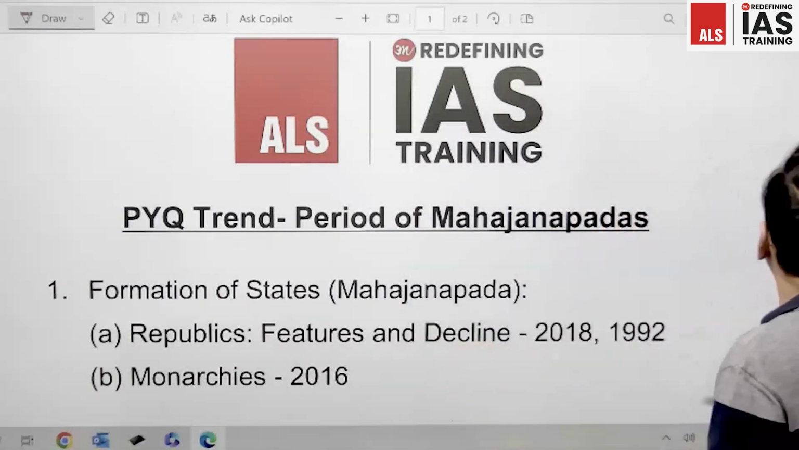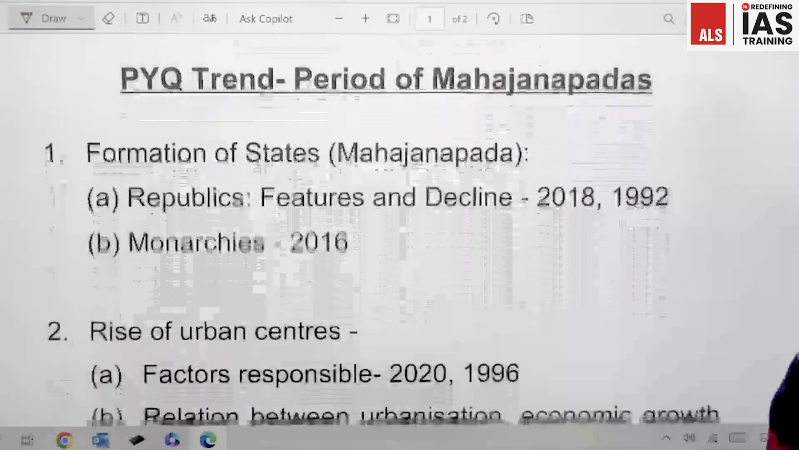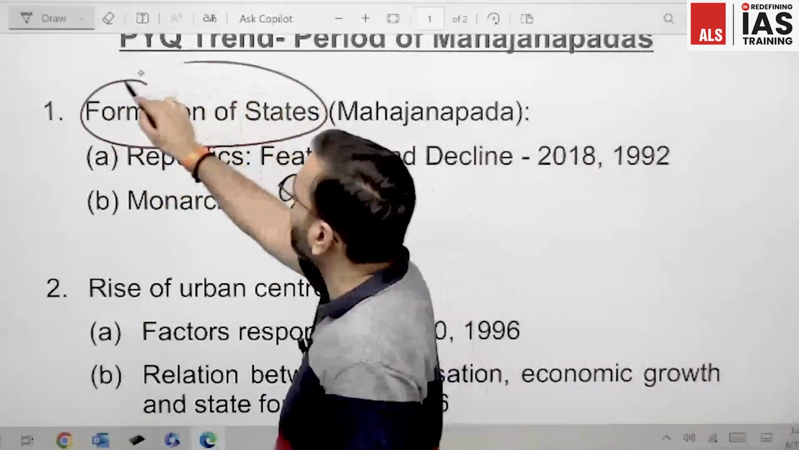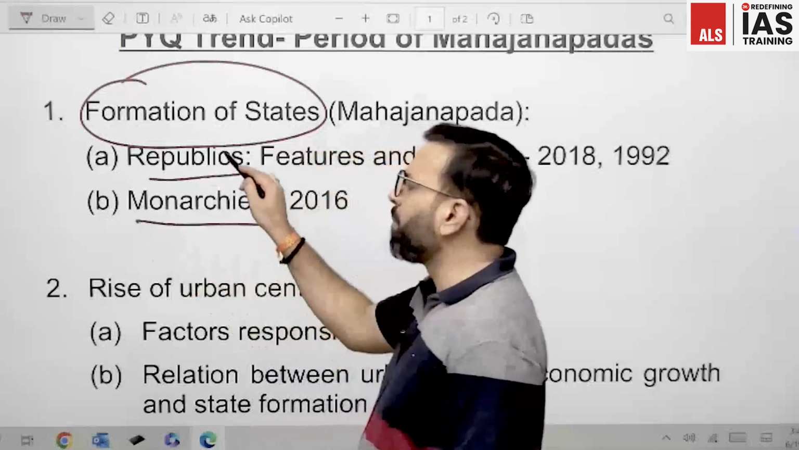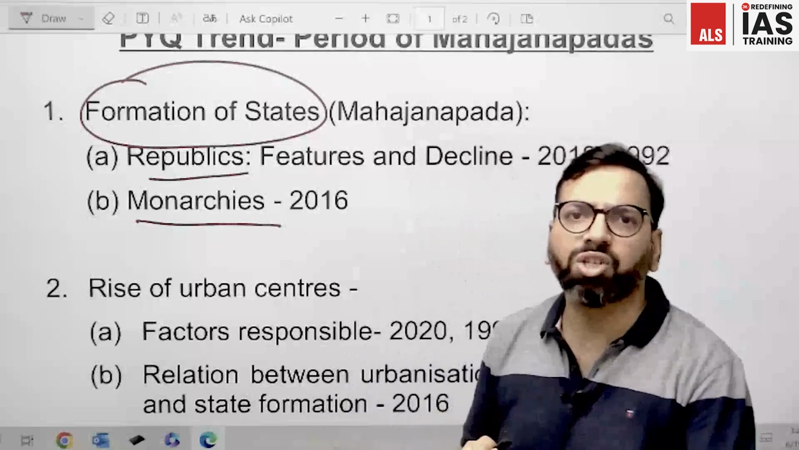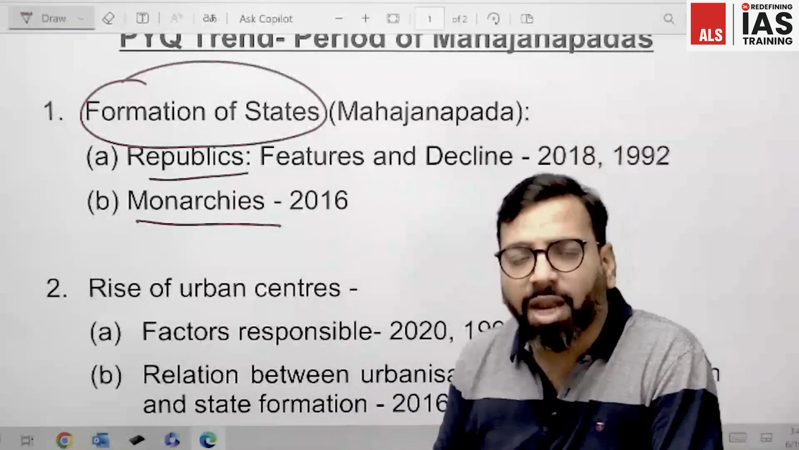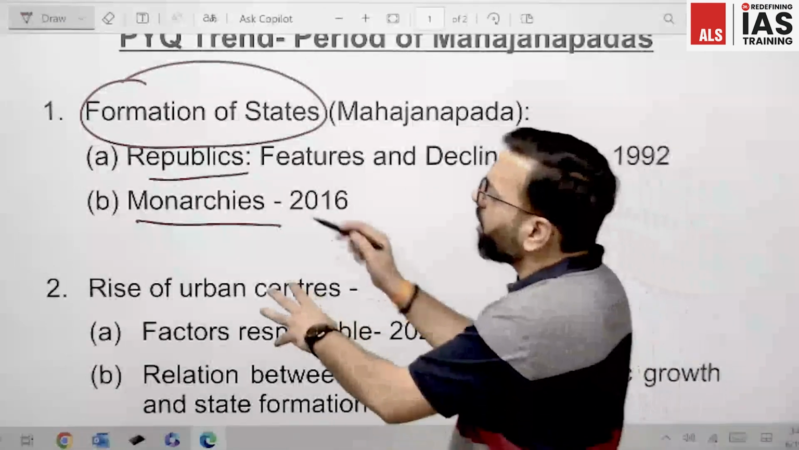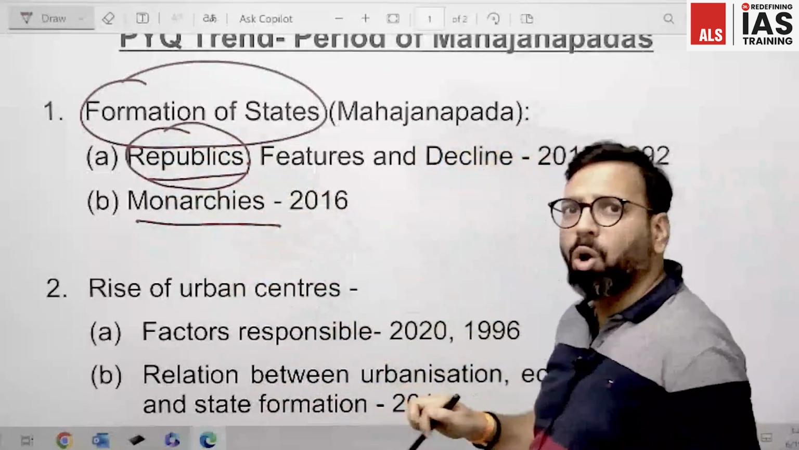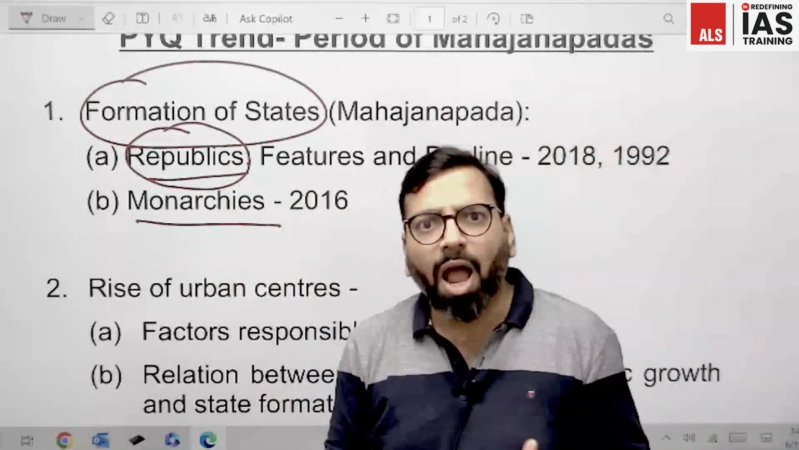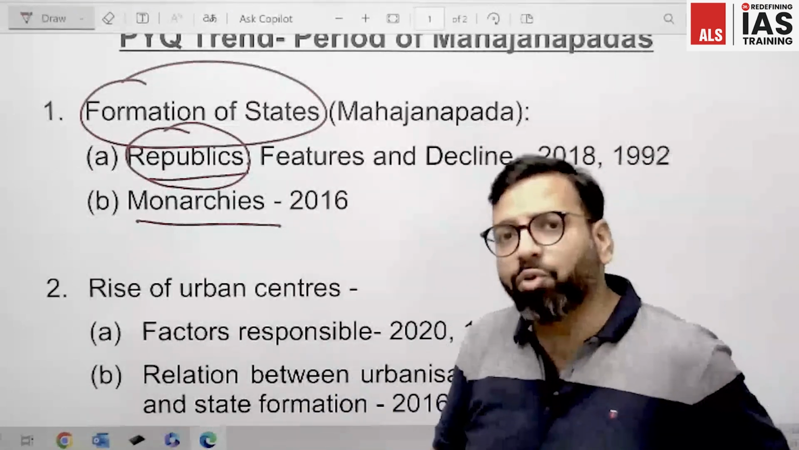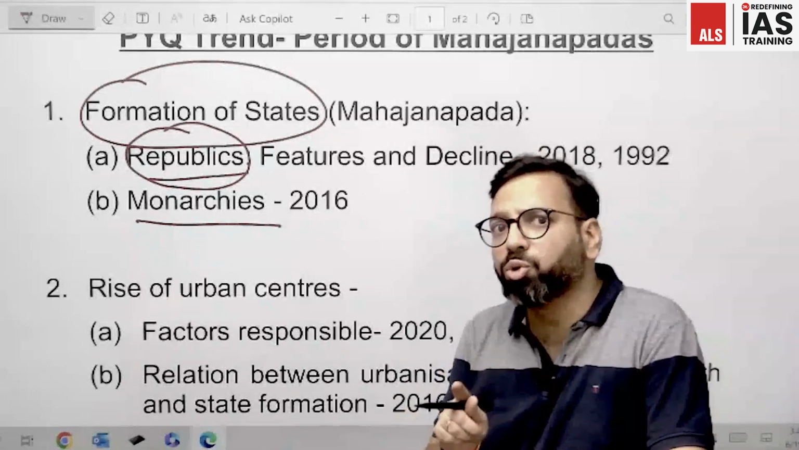The first section which UPSC has given in the syllabus is the formation of state. They have written formation of states and given republic and monarchies, the two kinds of states which were formed during this Mahajanapada period. In the section of republics, they have asked questions on the features of these Gansanghas and also the causes for the decline of these Gansanghas. So while reading Gansangha, we need to take care of these two aspects.